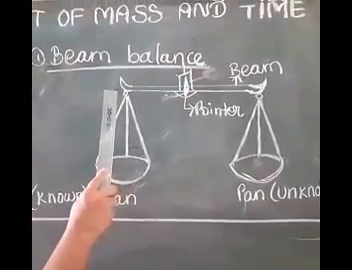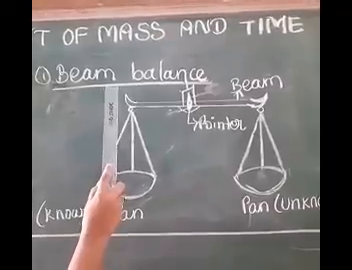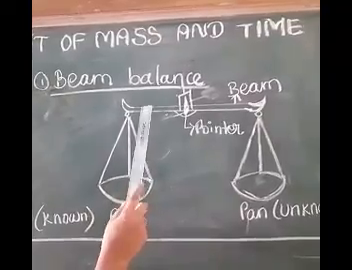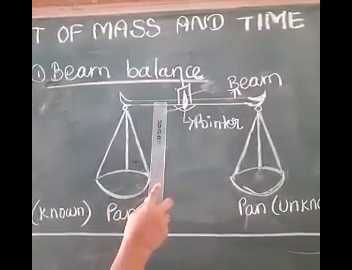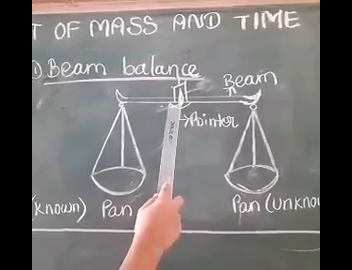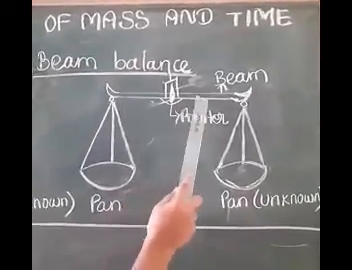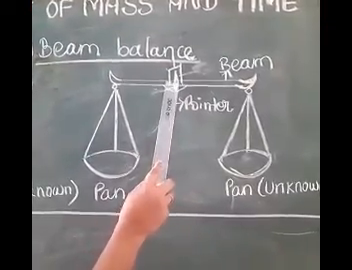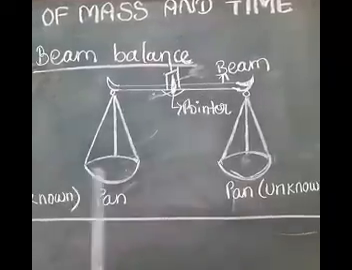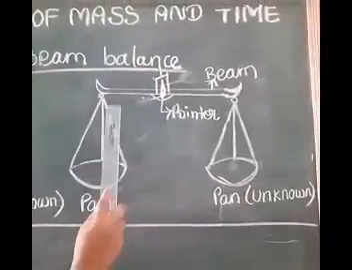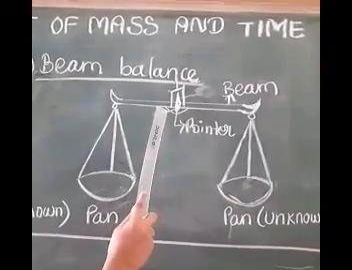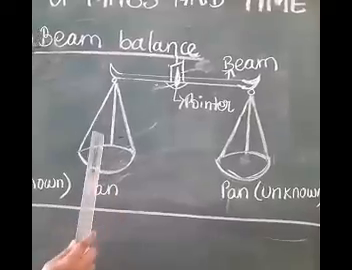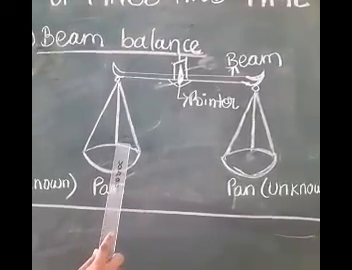Now we are going to discuss the construction and working of beam balance. Beam balance is used to measure the mass. It consists of a horizontal beam supported at its center. The beam can move freely about its support and a pointer is attached to the center of the beam. Two similar pans are suspended at equal distances from the center of the beam by means of strings of equal lengths.